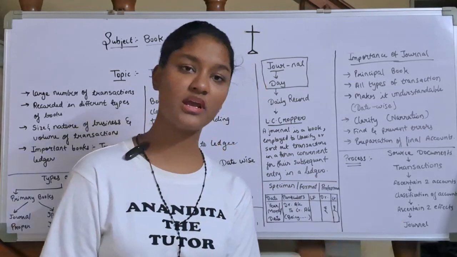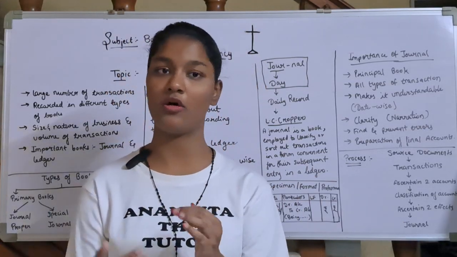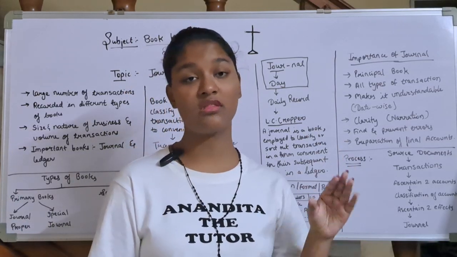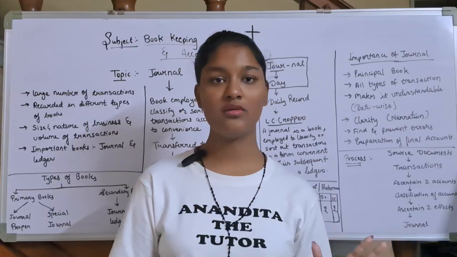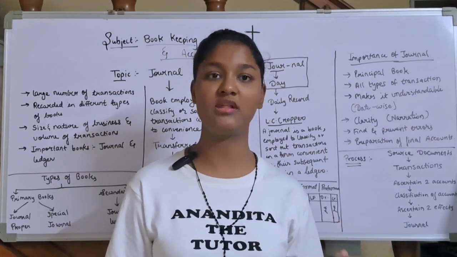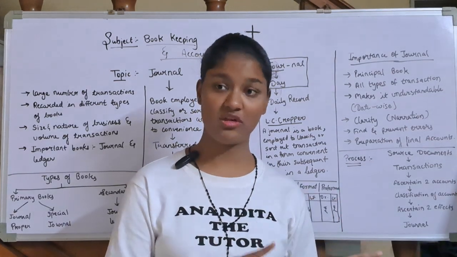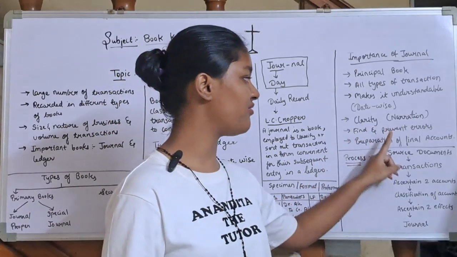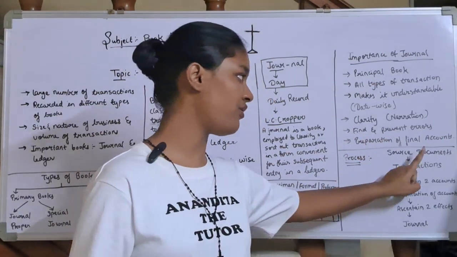Then he will move on to the second step, that is ledger, and then accordingly move on to the next books. If he finds the mistake in journal only, then for that particular transaction, all the books have to be changed. So it helps to find and prevent errors and in preparation of final accounts.